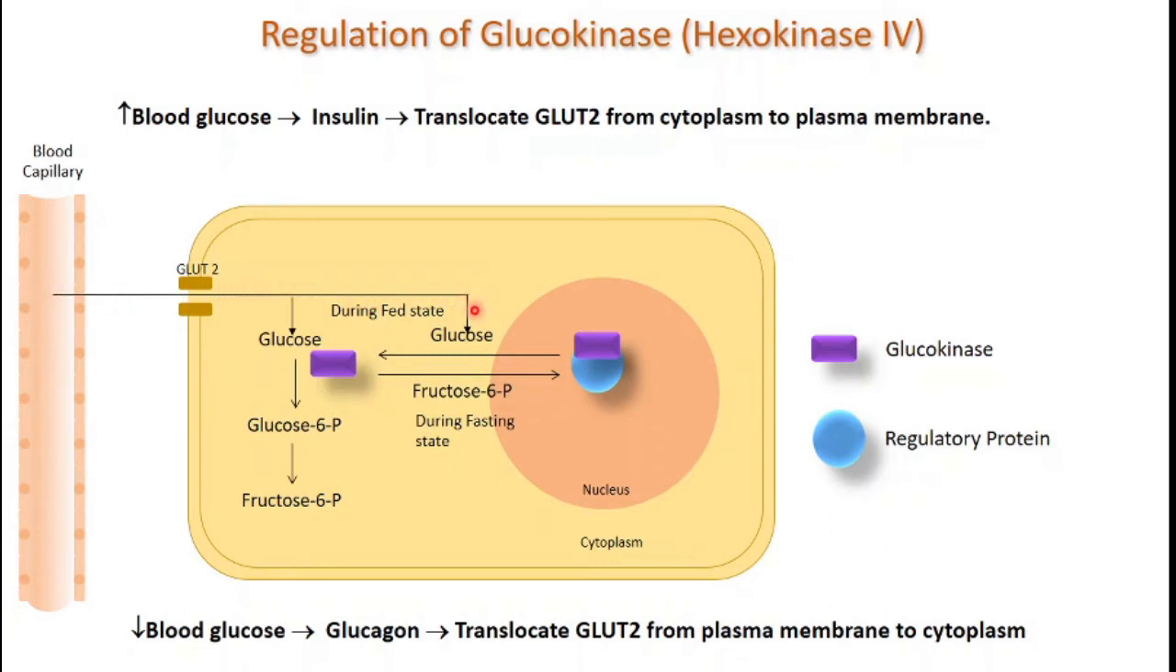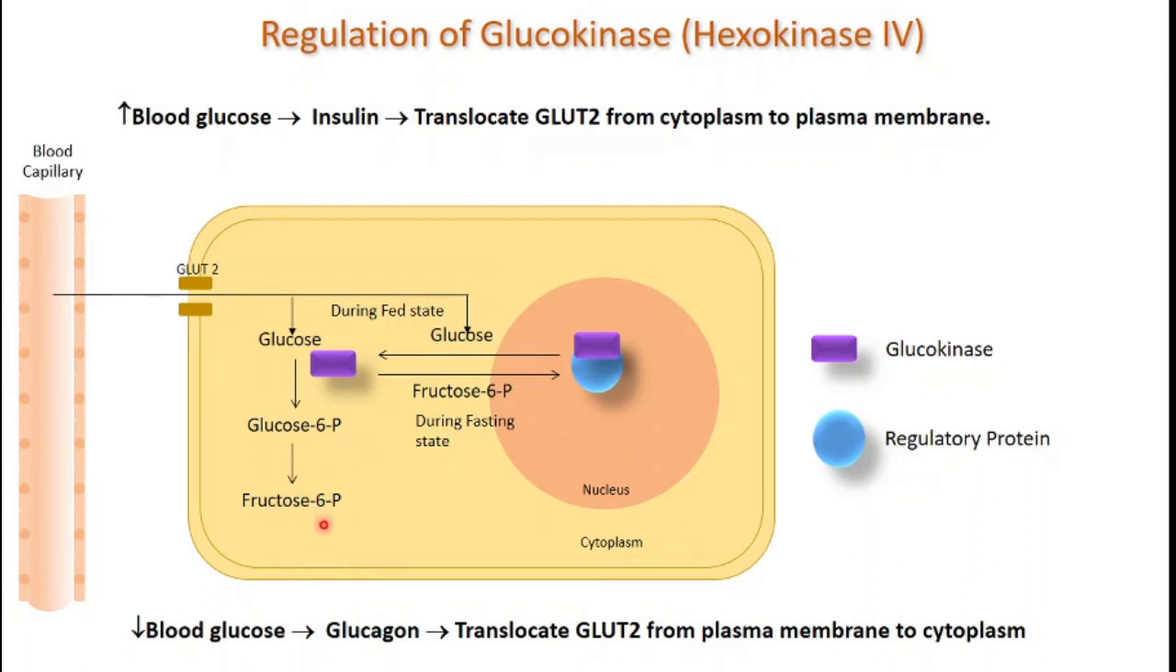So first, this glucose activates or dissociates this glucokinase from its regulatory protein. Now this protein can move into the cytoplasm and convert glucose into glucose 6-phosphate, and glucose 6-phosphate further converts into fructose 6-phosphate. During low blood glucose, the pancreas secretes glucagon, and in the presence of glucagon, whatever GLUT2 were present on the plasma membrane now engulf into the cytoplasm.